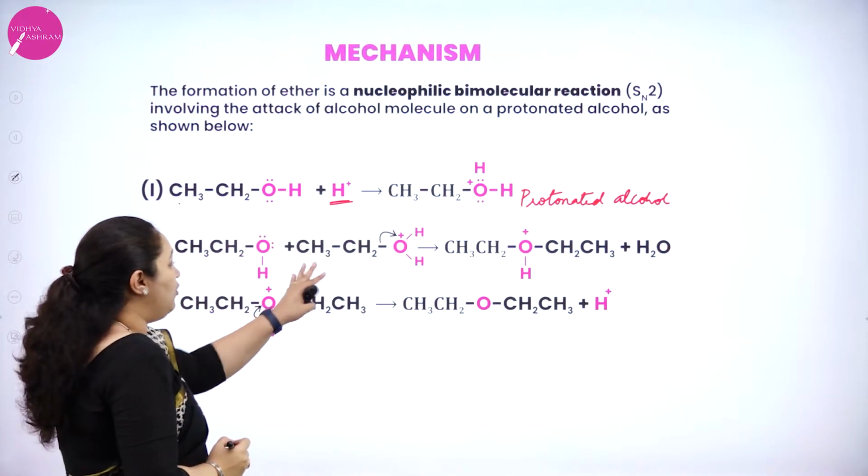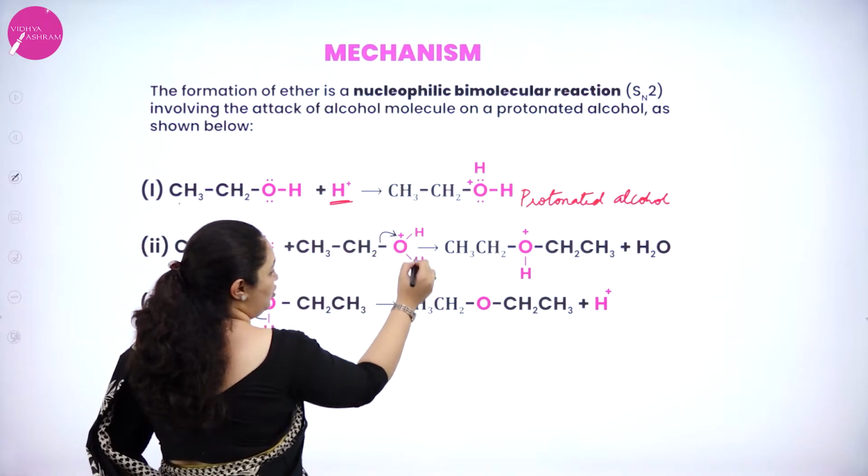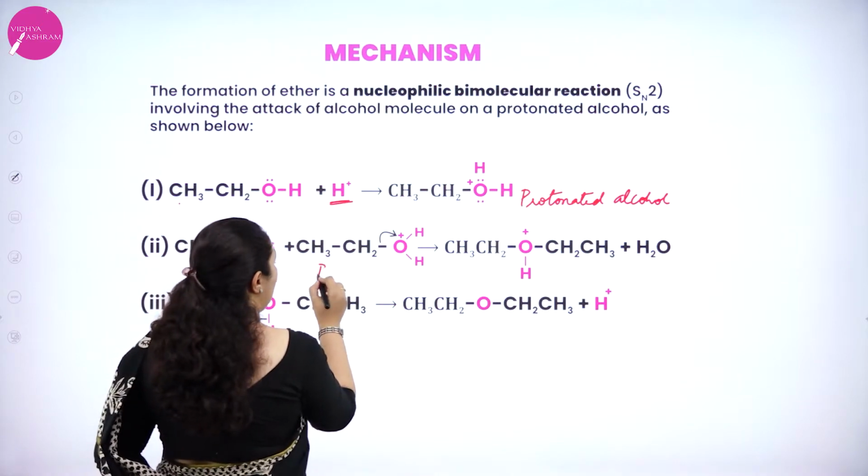Now the protonated alcohol, I have written it here, CH3CH2O with two hydrogen atoms and a positive charge. So this is the protonated alcohol.